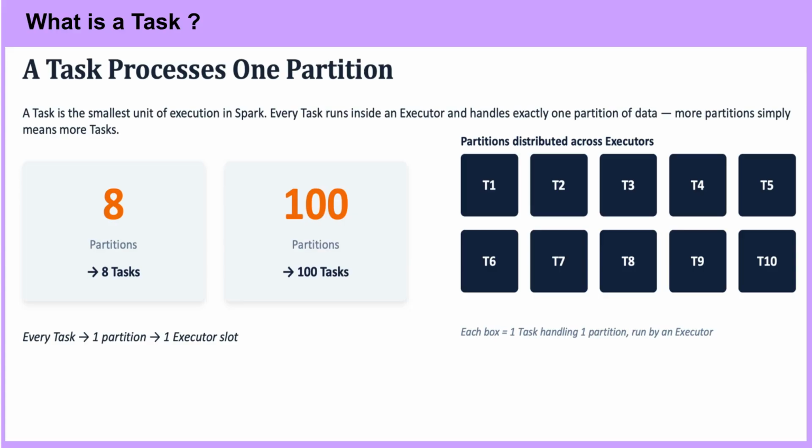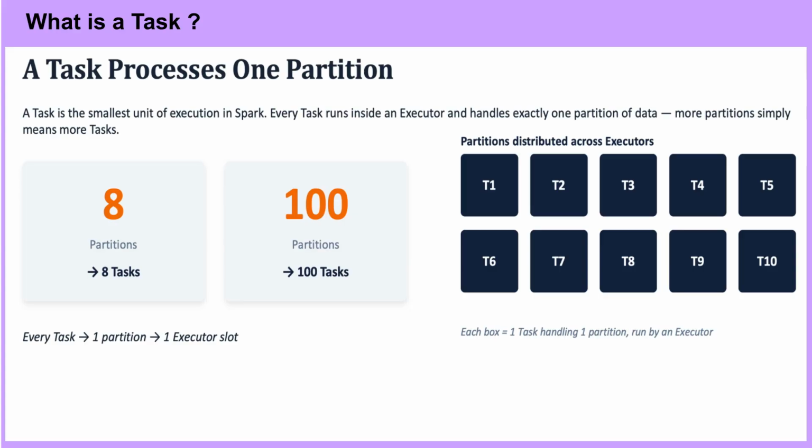Right side, visual grid, T1 to T10. 10 dark boxes labeled T1 through T10 represent 10 tasks. The caption clarifies, each box equals one task handling one partition run by an executor. This visually reinforces that tasks are distributed out across the available executors, often in parallel, depending on how many executor cores or slots you have available. Bottom left tagline, every task equals one partition equals one executor slot. This is the one-sentence takeaway to remember.